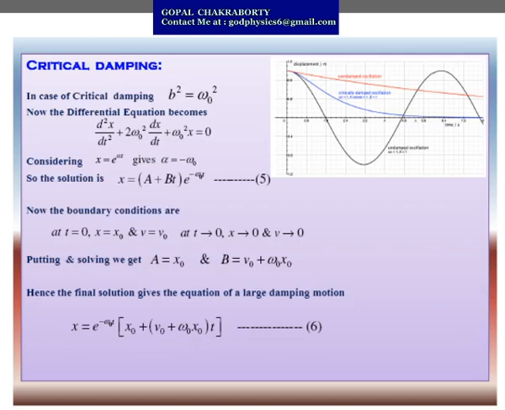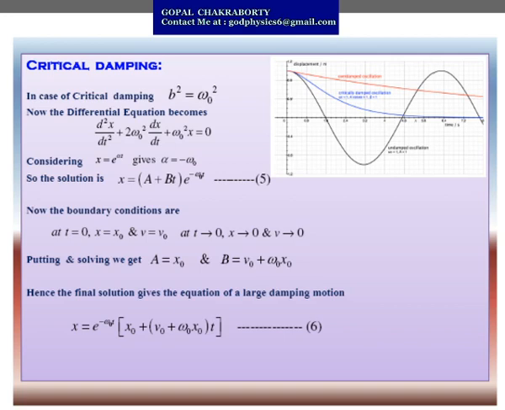Second one is critical damping. Critical damping is the case where your damping factor is equal to the natural angular frequency of oscillation. So your b will be equal to omega naught. So substituting that value in equation 1, that will give you the differential equation for damped vibration under the critical damping case: d2x/dt2 plus 2 omega naught dx/dt plus omega naught square x equals 0.